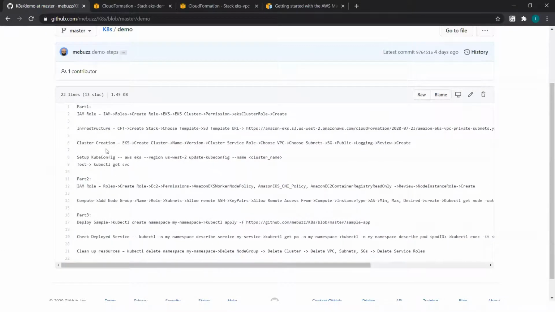The next part is creating the cluster itself. You have two options. One is using eksctl, which is the command line interface for EKS. The other is using the management console itself. I'm going to use the management console for ease.